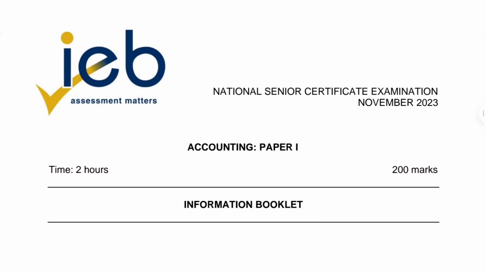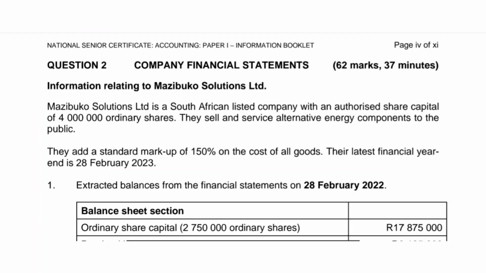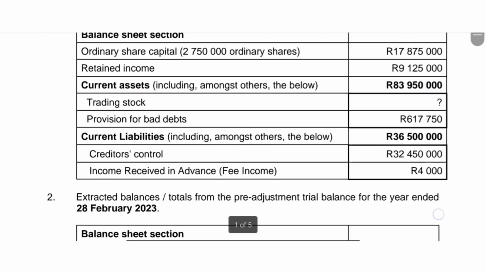Hello and welcome back. We're going to give Statement of Comprehensive Income another chance. We have a different question paper here, and this is the information that we are given.